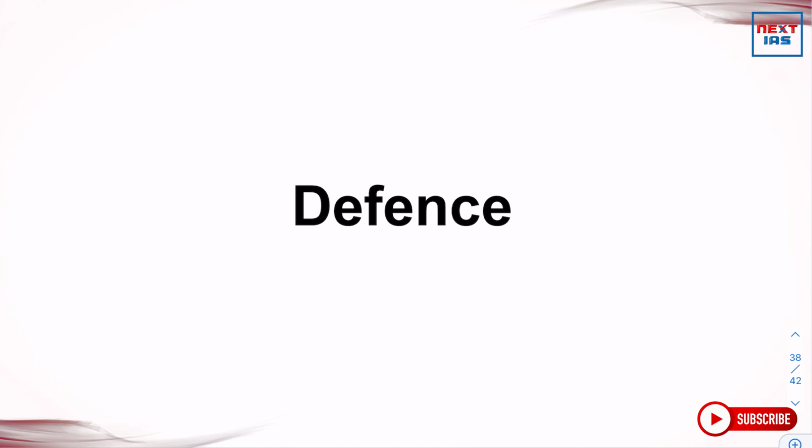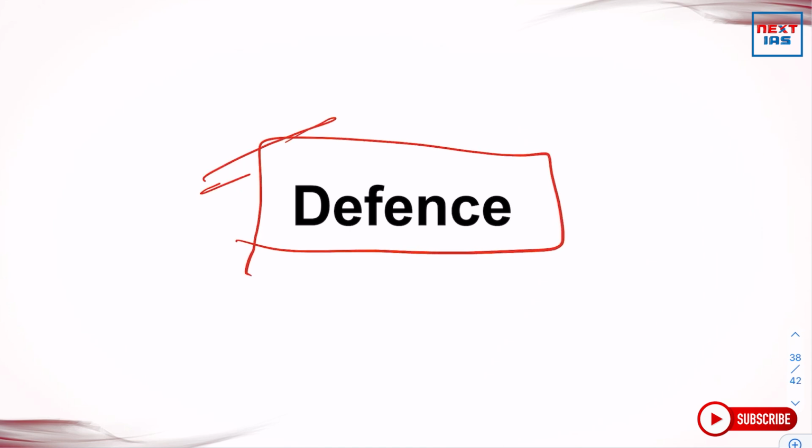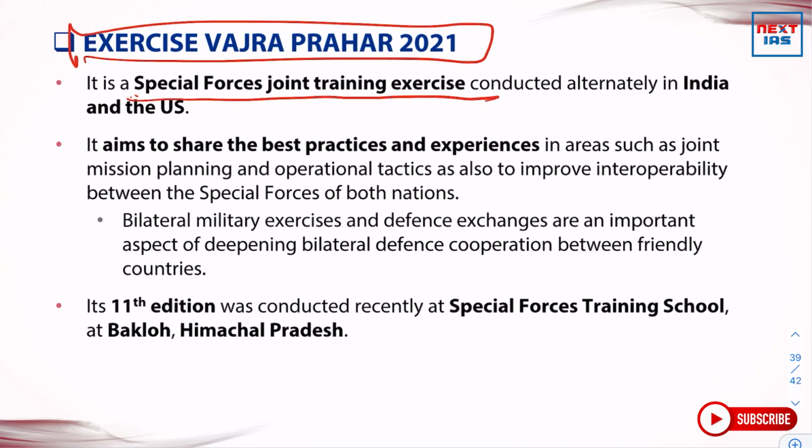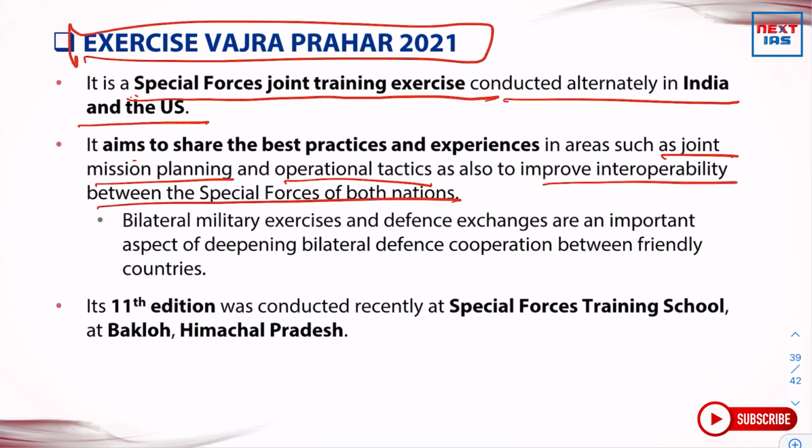Now we should be moving on to our next section, that is defense and the news related to that within the past 1 week. Exercise Vajra Prahar was conducted. Which two countries conduct these exercises? It is a special forces joint training exercise conducted alternately in India and the USA. It aims to share the best practices and experiences in areas such as joint mission planning and operational tactics, as also to improve interoperability between special forces of both nations.